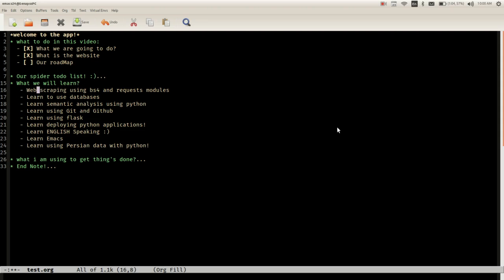We're gonna learn web scraping using BS4 and the request module. We're gonna learn how to use databases, and as I said, we may use MySQL or SQLite. We're gonna figure it out later. We're gonna learn semantic analysis using Python. We're gonna learn how to use Git and GitHub.